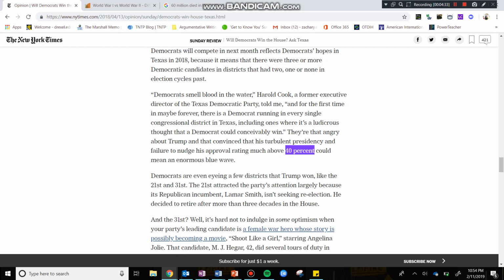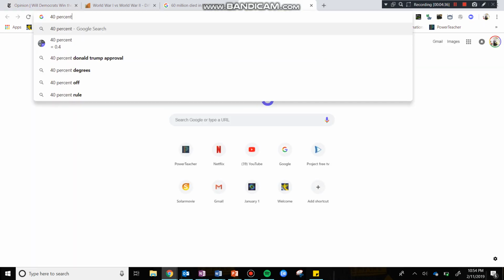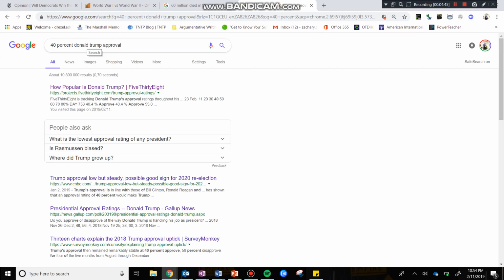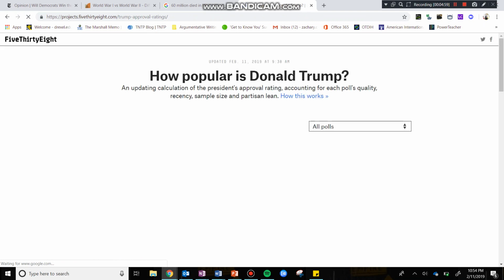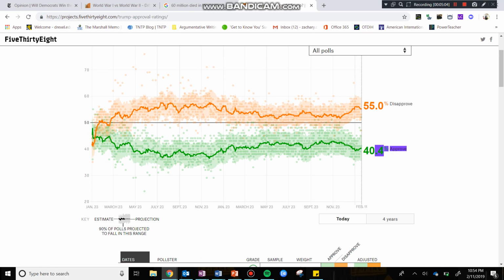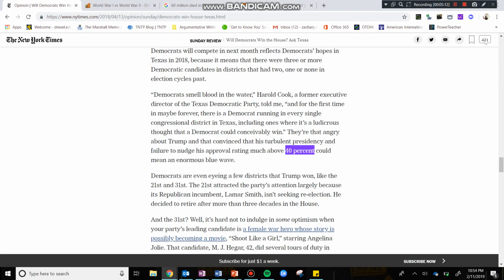So I'm going to copy that. I go here and take 40%, and then here you go. You're going to see this search that I've already done, but the reason I'm doing this search is because 40% Donald Trump approval, these are all keywords that I've been able to pull out. So again, I'm trying to go upstream to see, is the 40% approval something that's actually legitimate? Is that backed up by other sources? So I'm going to go here. How popular is Donald Trump? And, well, you can take a look right there: 40.4%, which tells us that this information is in fact accurate.